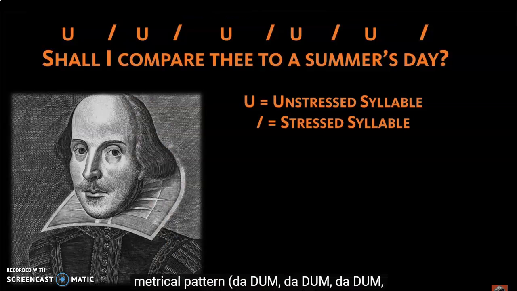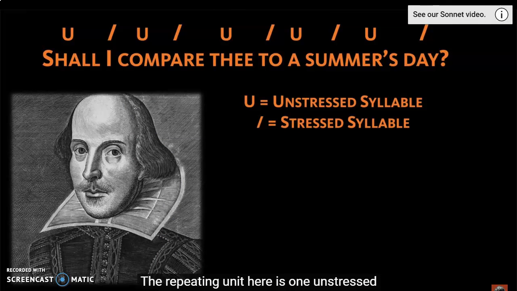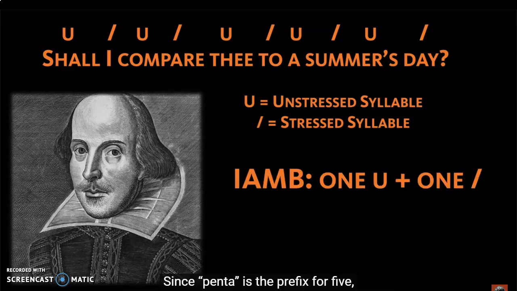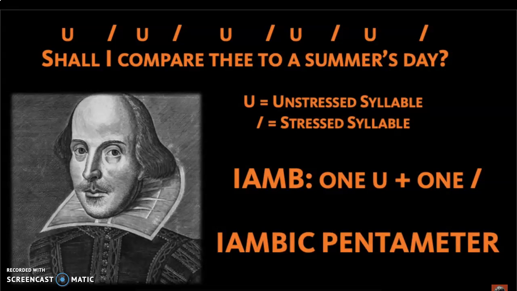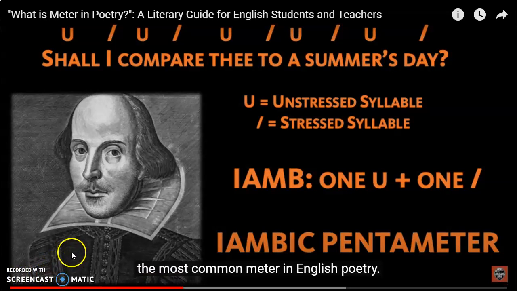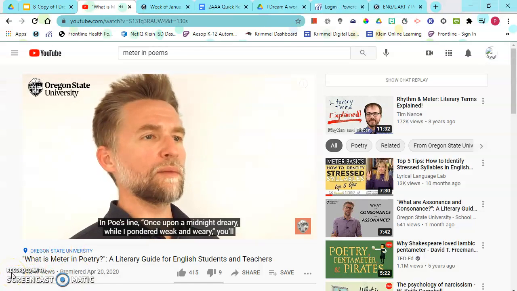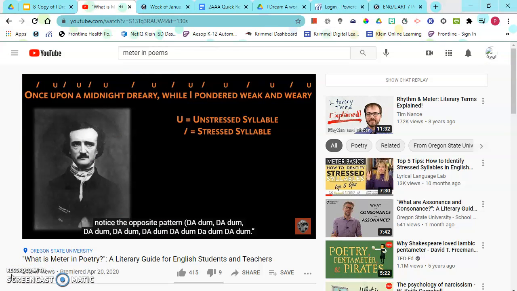Da-dum, da-dum, da-dum, da-dum, da-dum. The repeating unit here is one unstressed syllable and one stressed syllable. This type of metrical foot is called an iamb, and there are 5 of them here. Since penta is the prefix for 5, we call this metrical form iambic pentameter, the most common meter in English poetry. In Poe's line, Once upon a midnight dreary, while I pondered weak and weary, you'll notice the opposite pattern.